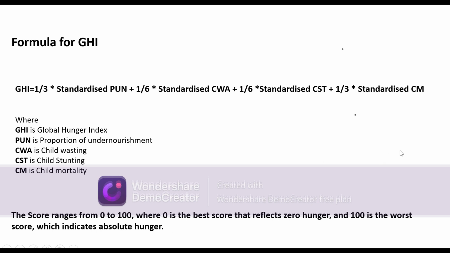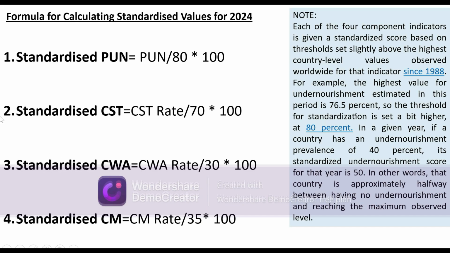So let's move ahead and see how to calculate this GHI. This is the formula for calculating standardized values, and here we will see it for the year 2024.